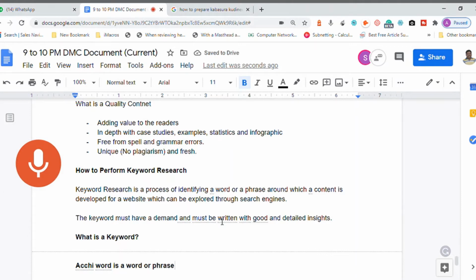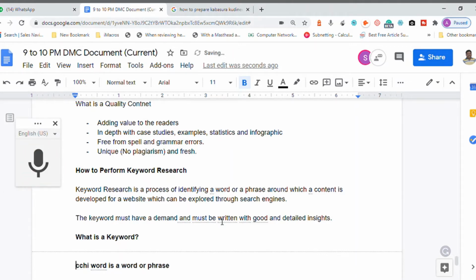It is typing in Hindi, something like that. Somebody is imposing Hindi. A keyword is a word or a phrase that is used by the search engine user to search his requirement.